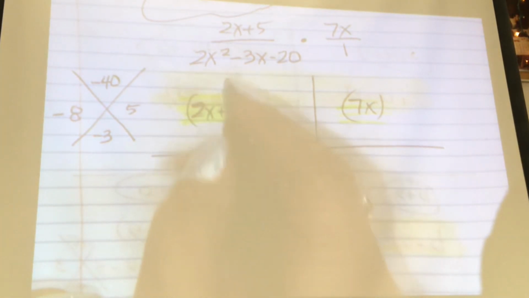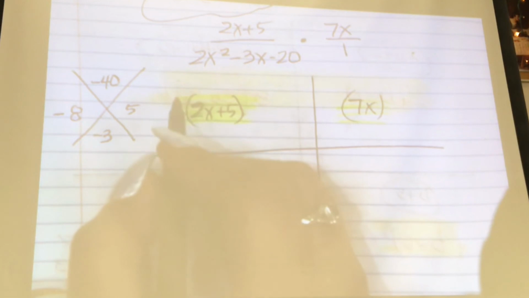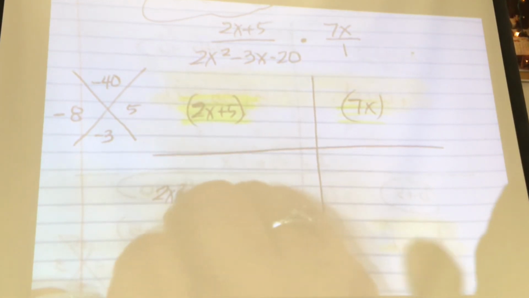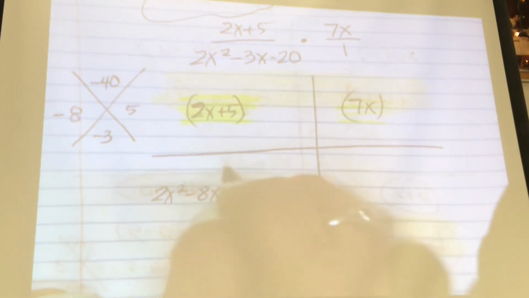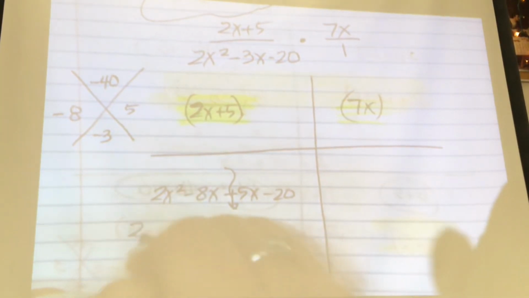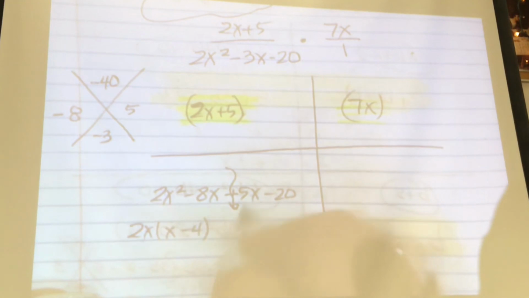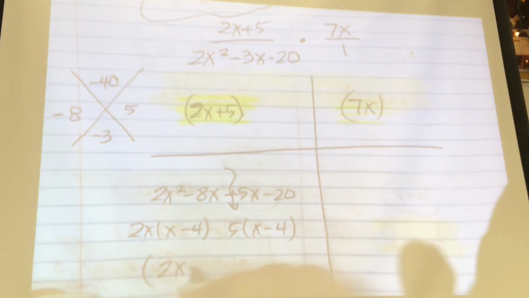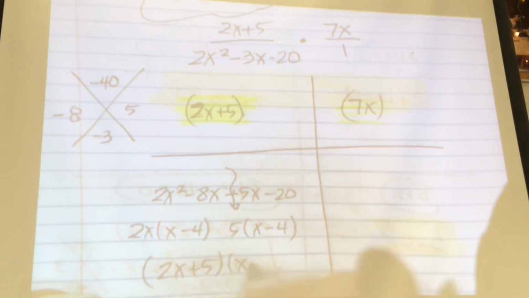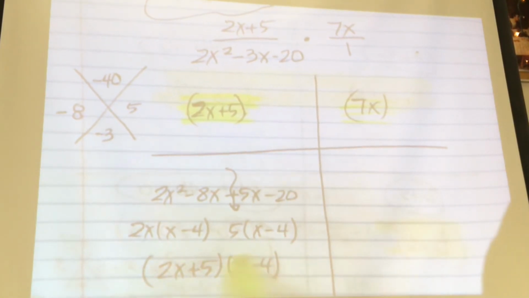So here I'm going to have 2x squared minus 8x plus 5x minus 20. Lightning bolt. Take out a 2x, I'm left with x minus 4. Take out a 5, I'm left with x minus 4. This factors to 2x plus 5 and x minus 4. That's your denominator here.